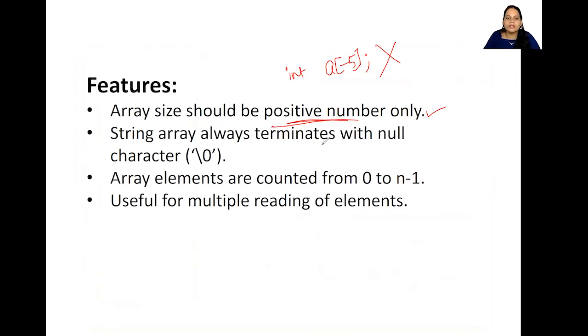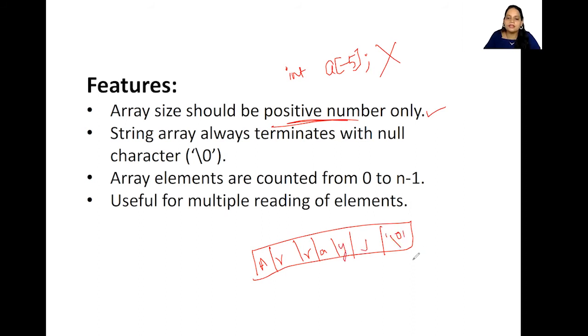A string array always terminates with a null character. So if you have an array with a string, the last value is always going to be a null character, something like this. Whatever may be the value here, if I'm storing a string in this array, the last one is going to be a null character.